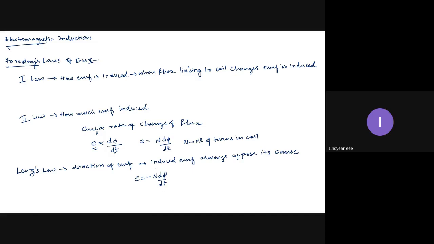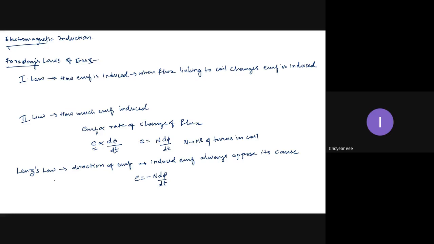But actually, in a broad sense, anything that is induced electromagnetically, whether it is EMF, flux, force, or current, everything will oppose its cause. That is the working principle of the induction motor. When we come to the induction motor, I will tell you how Lenz law operates it. So keep in mind, Lenz law is not applicable only to the induced EMF. Lenz law is applicable to all the quantities which get induced electromagnetically.